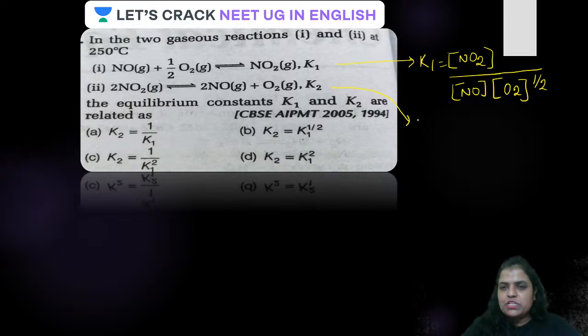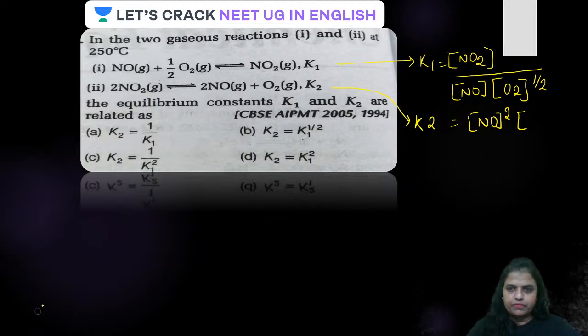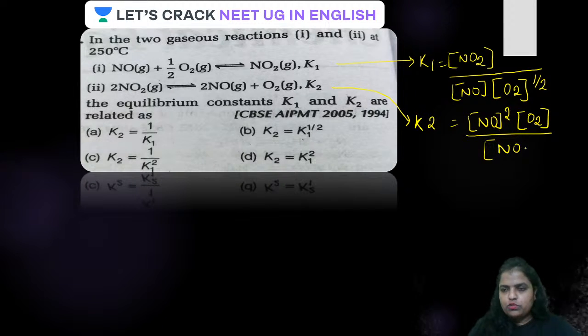For the second equation, K2 is given as concentration of nitric oxide raised to the power 2, then oxygen concentration O2 upon NO2 whole square. Is that clear, guys? Can you find a relationship between them? Yes, straight away it is clear. First of all, this particular reaction is reversed and then multiplied by 2.